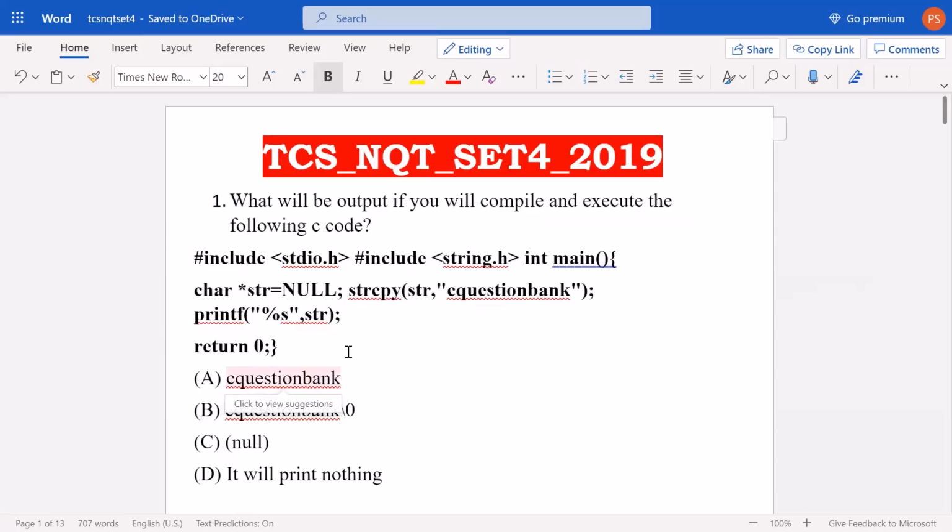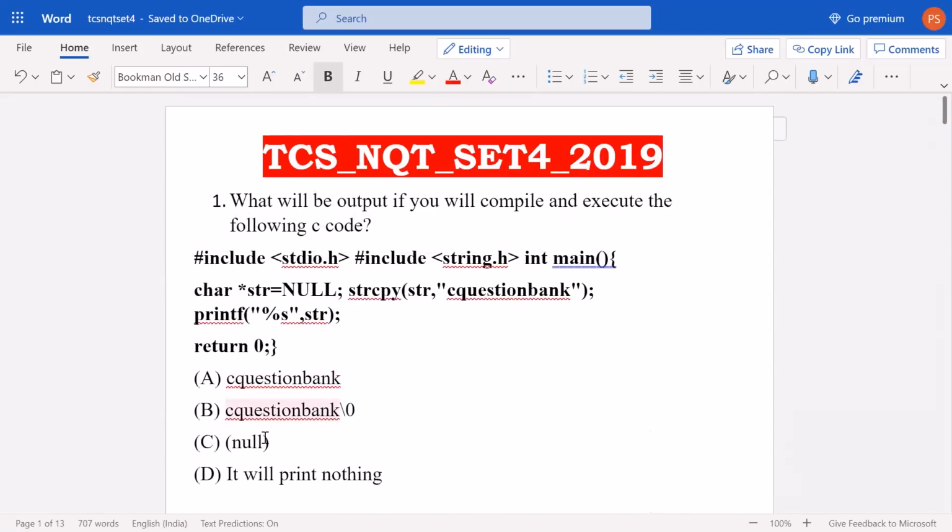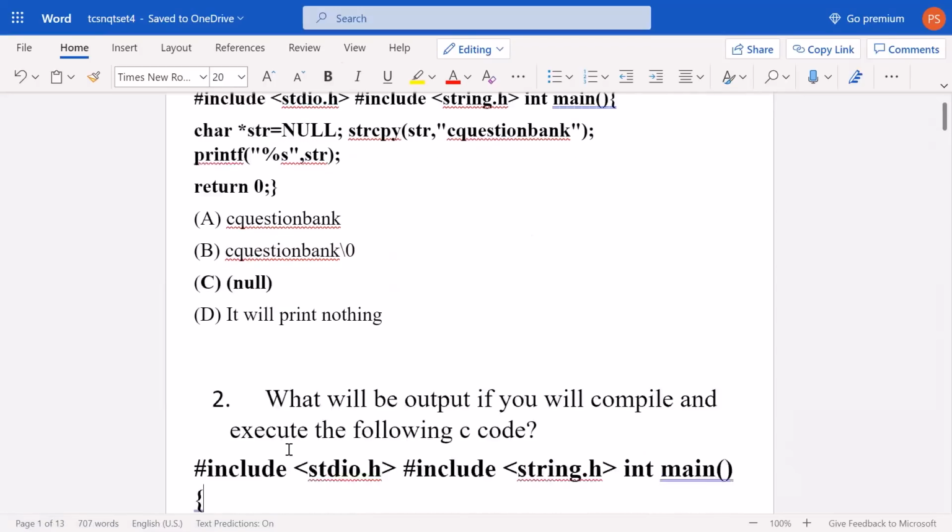But here, according to the question, according to the options, we have to mark. So here we see first no, second no, third no, because it will print nothing will also be wrong. Fourth, which says that it will actually be printing null. So in this case you will choose this one, because it is the most closely related to what the actual answer is. Now moving to the next question.